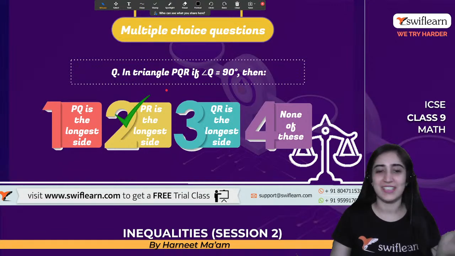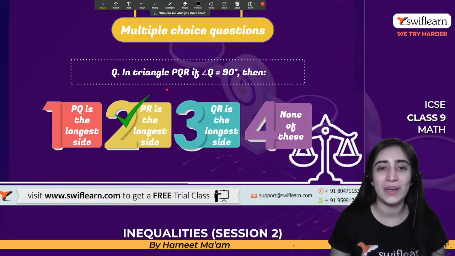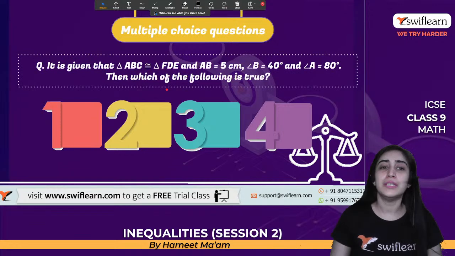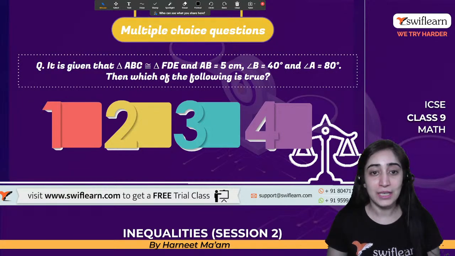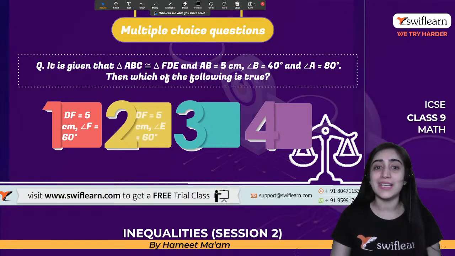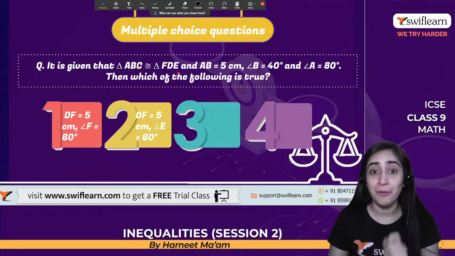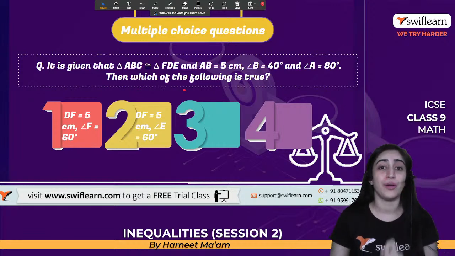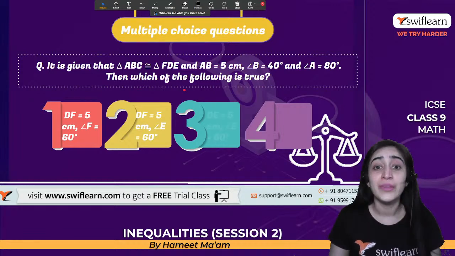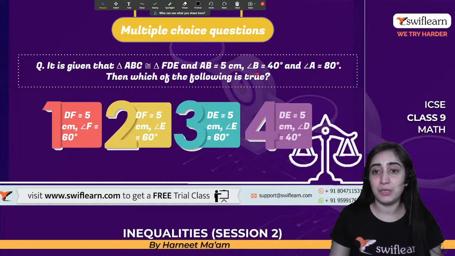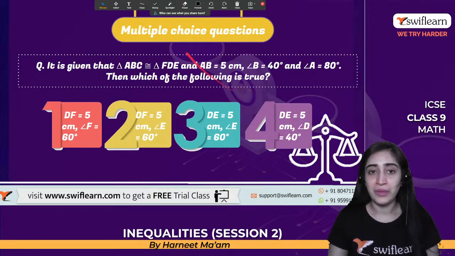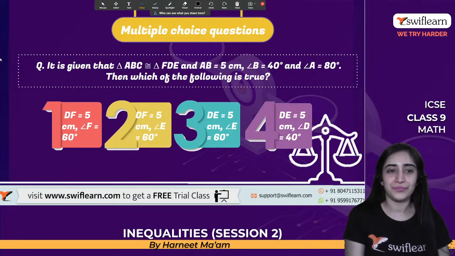Let's see. Have you got it? Yes, that's right. Superb, guys. Great job. Moving on to the third one. It says that if it is given that triangle ABC is congruent to FDE, it's not DEF. Remember to read the question properly, okay? It's FDE. And AB is 5 centimeter, angle B is 40 degree, angle A is 80 degree. Which of the following is true? Anyone who can solve this?